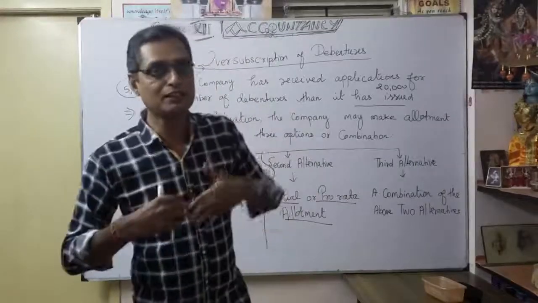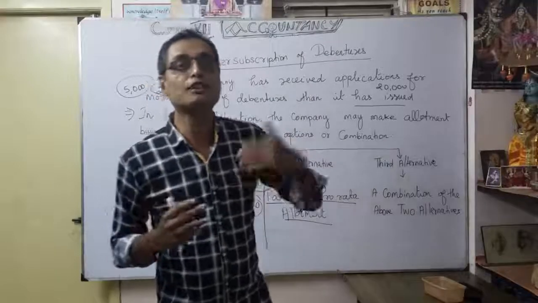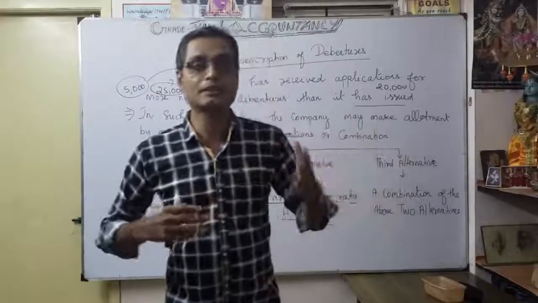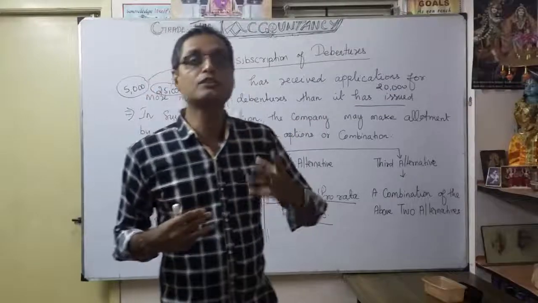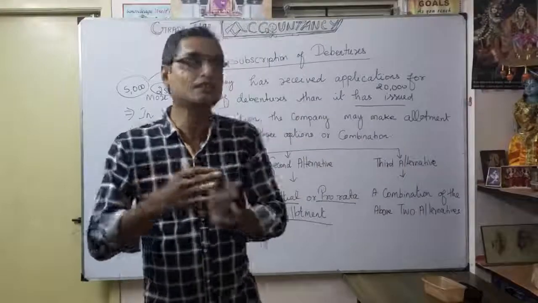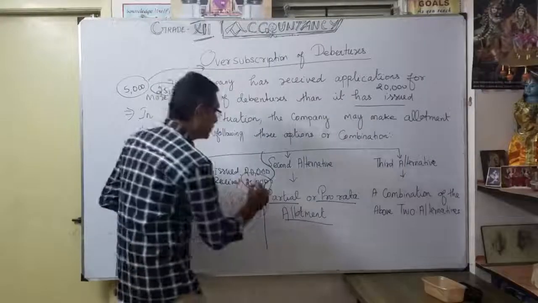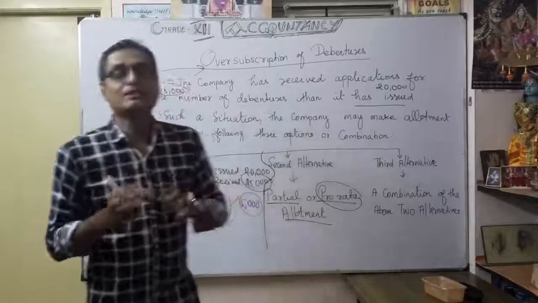After the application, for any excess application received, we make a pro rata allotment. The balance 5,000 debenture applications will be adjusted on allotment, whenever allotment is due. That is why it is called partial or pro rata allotment. That is our second alternative.